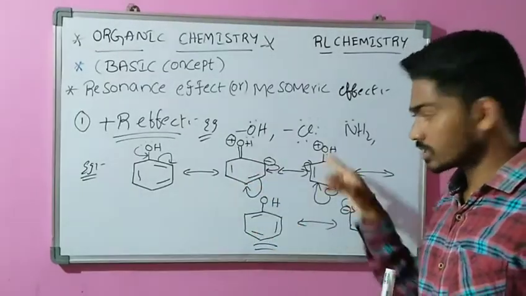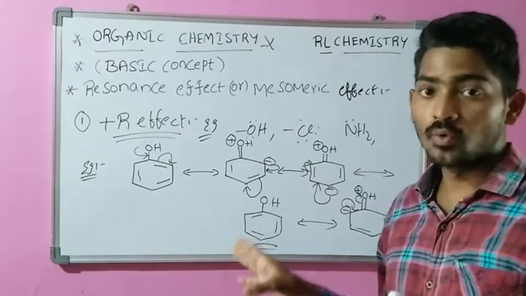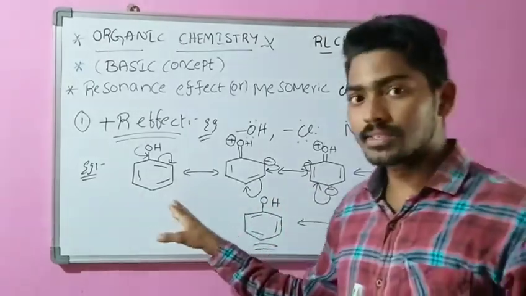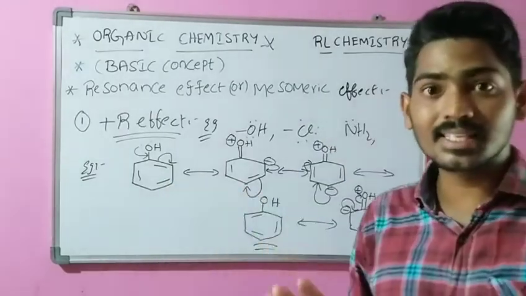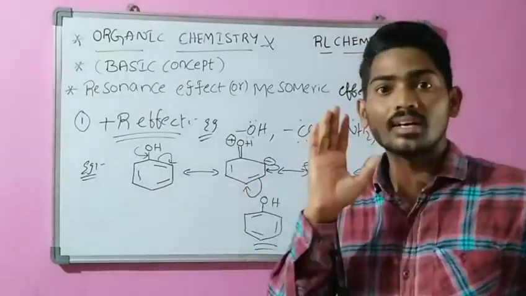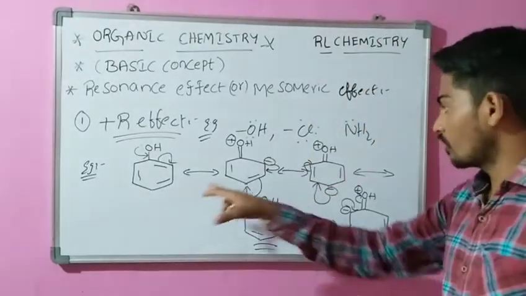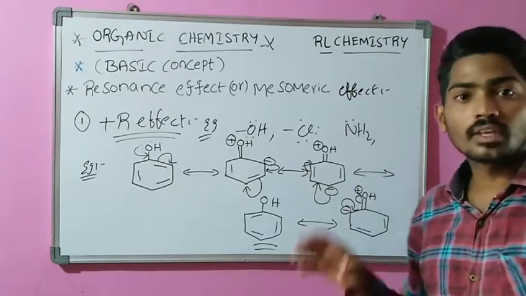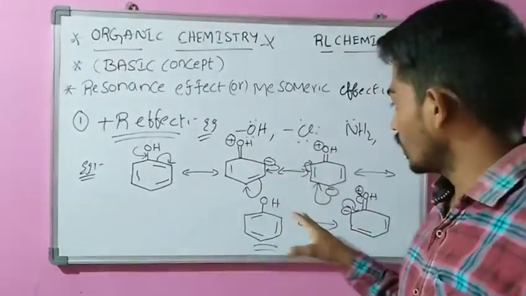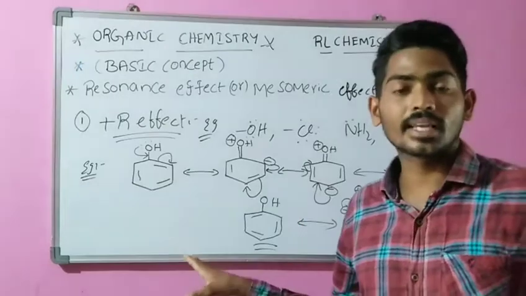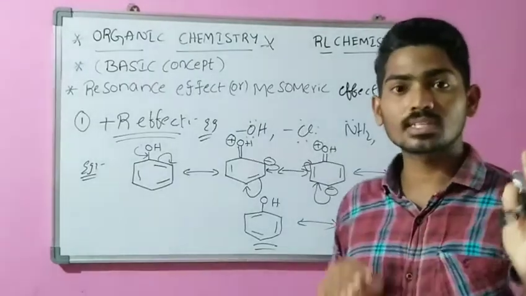You can see these resonating structures. There are 5 resonating structures. We observe this structure: benzene with OH. Benzene is C6H6, so it has 6 carbons, but these canonical structures are 1, 2, 3, 4, 5. There are 5, which is one less than the carbon-containing structures we are getting in the resonating structures. You can understand this positive resonance effect briefly.